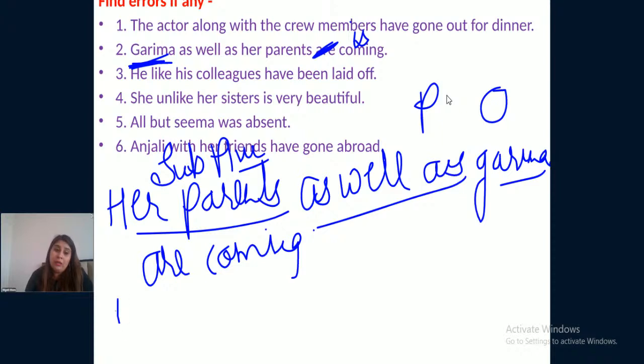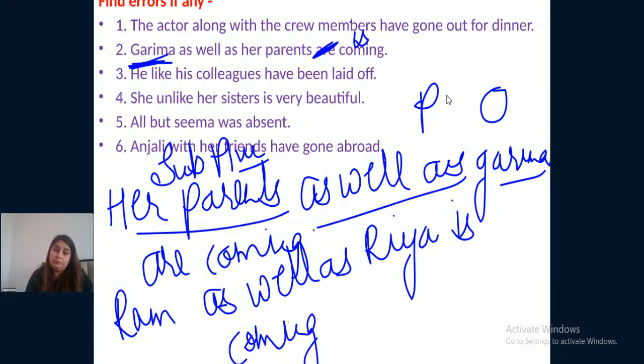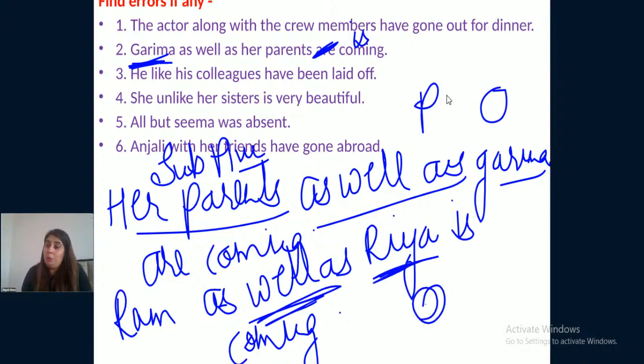Similarly, Ram as well as Riya is coming. The preposition here is as well as, and Riya will become the object after the preposition, as objects come after prepositions.